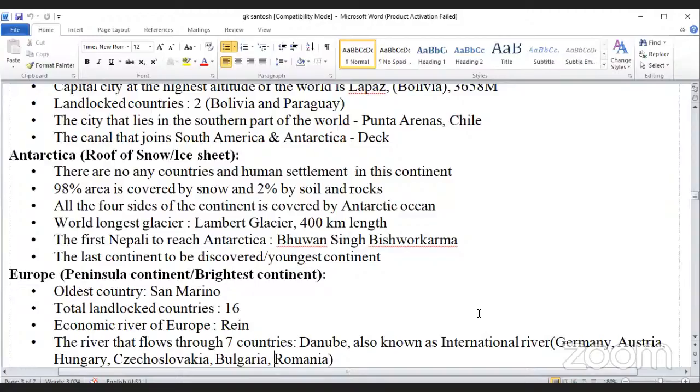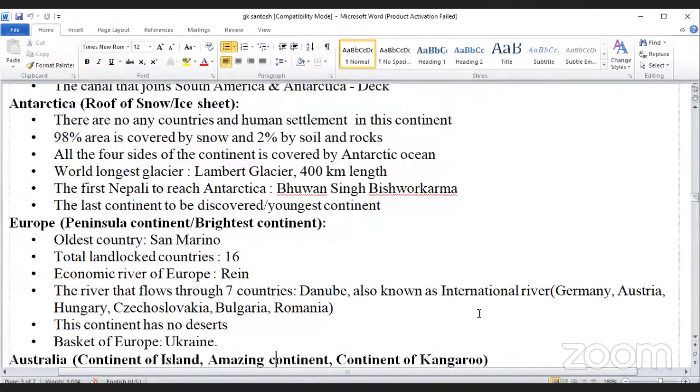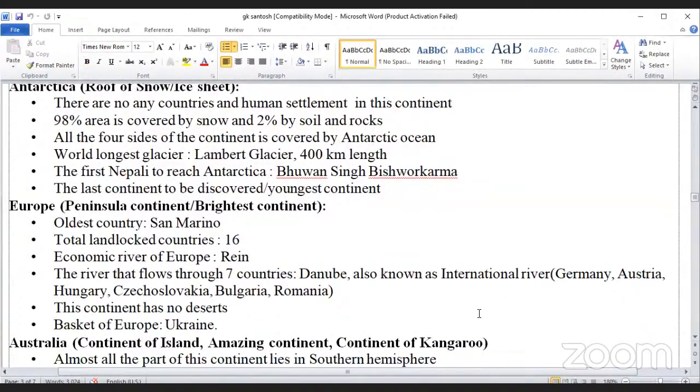The last continent to be discovered and the youngest continent is Antarctica. Europe. Europe is also known as the Peninsula of Continents and the brightest continent.